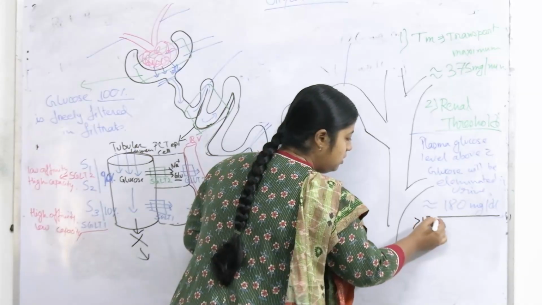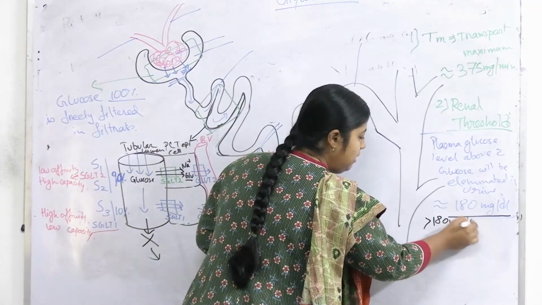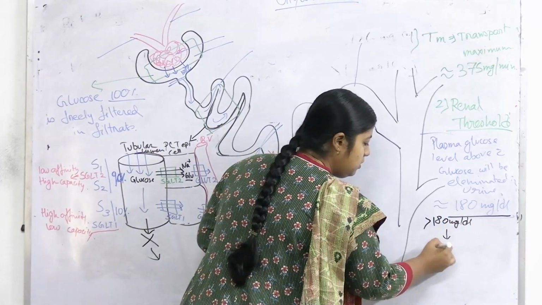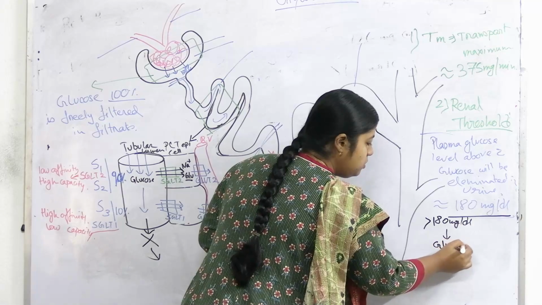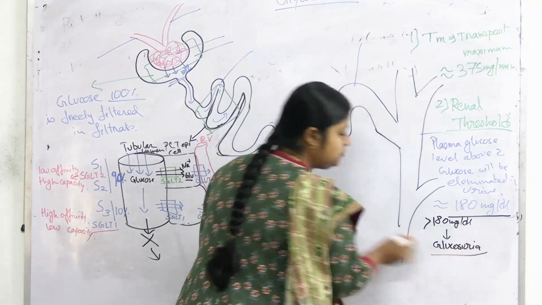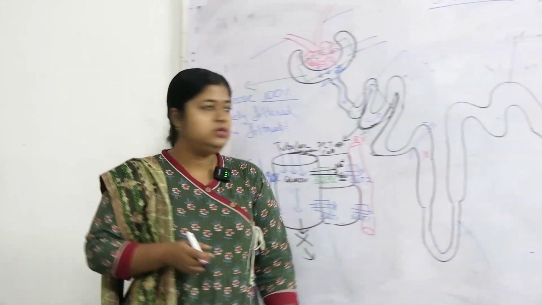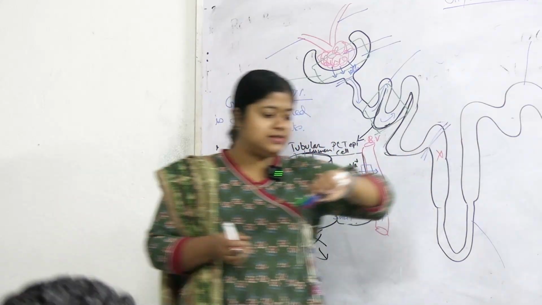Okay, so above 180, there will be glucosuria, right? So these two factors, one is transport maximum, another is renal threshold. Clear?